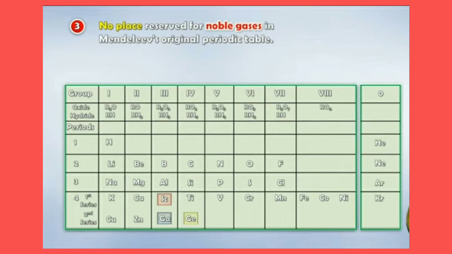So without disturbing the periodic table, he created another group, which is the zero group. So these were the merits of Mendeleev's periodic table.